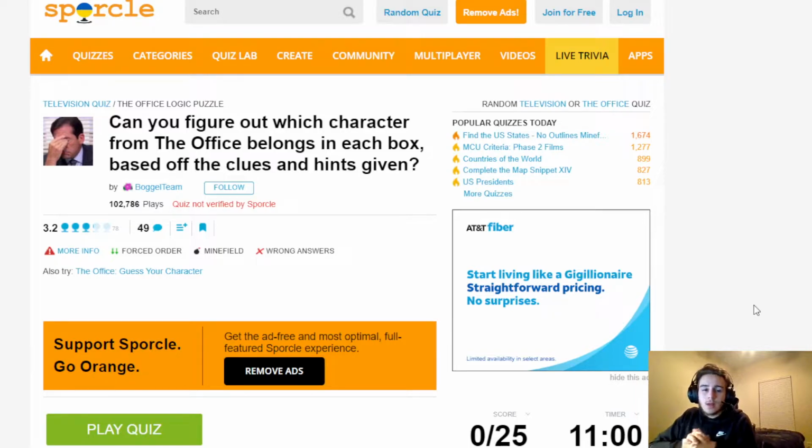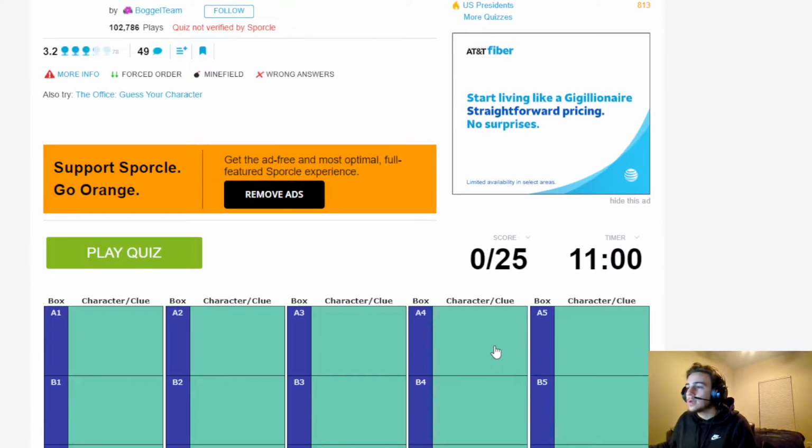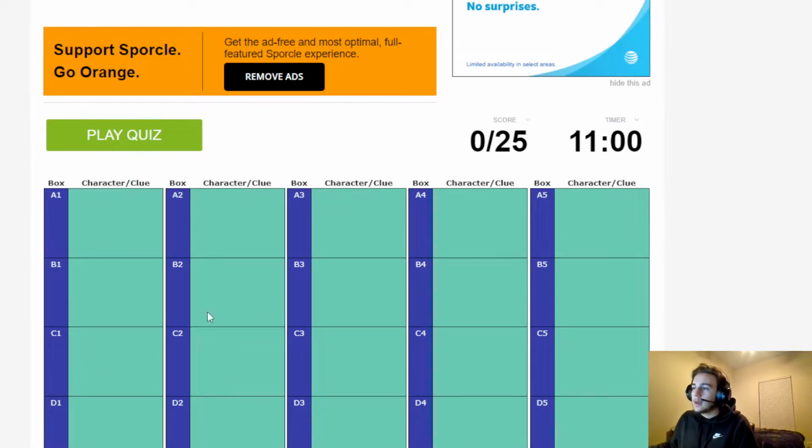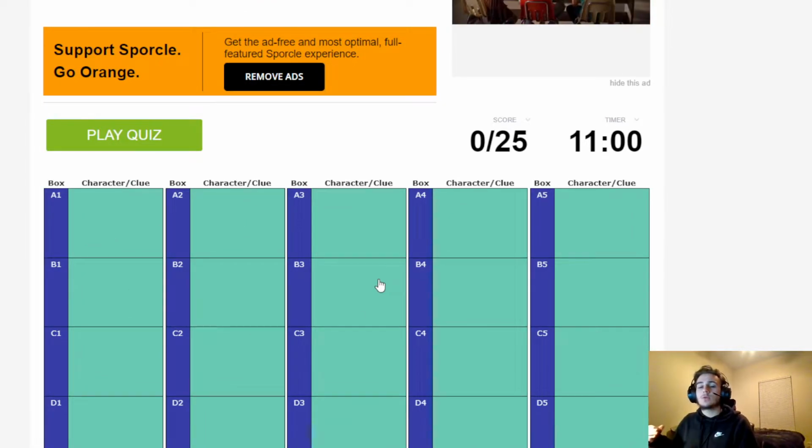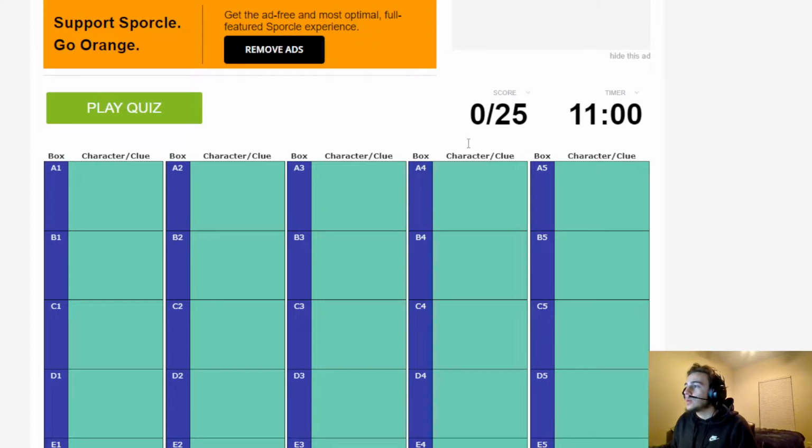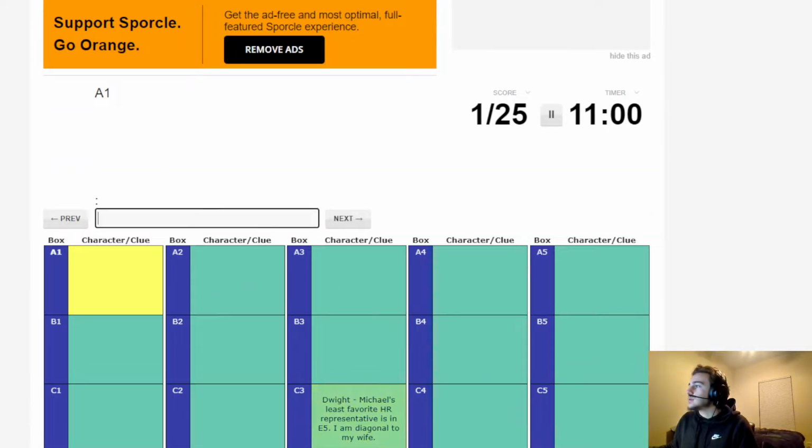It is going to be a logic puzzle quiz where it's not just as simple as fill out the answer to all of these different questions. There are certain characters that need to go in every single one of these boxes, and the way that we figure that out is by clues based on things from the show, but also hints about these characters maybe are on this row or they aren't on this row, things like that. You guys will get it very quickly. There's 25 boxes we need to fill. We have 11 minutes, and let's get this started.